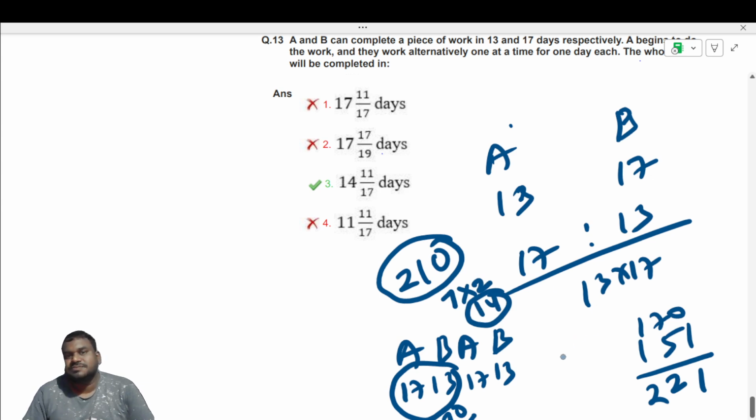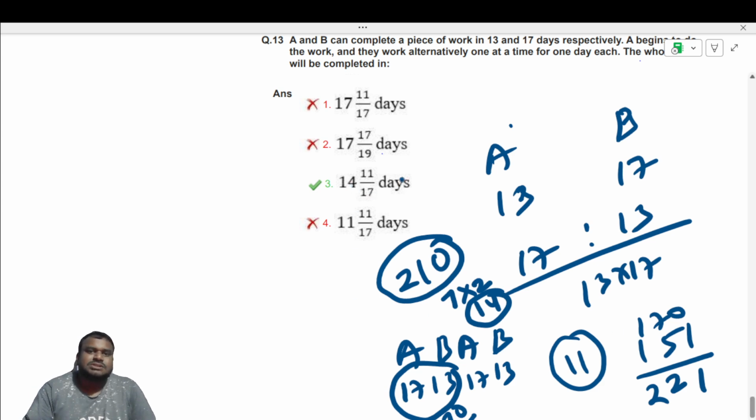How much is remaining? 221 minus 210, so 11 is remaining. Okay. So only one option with 14 plus, so this is the answer. No need to do that. So anyway, 14 days, 11 is remaining. 11 by efficiency of A, that is 17. Like that you can do it.